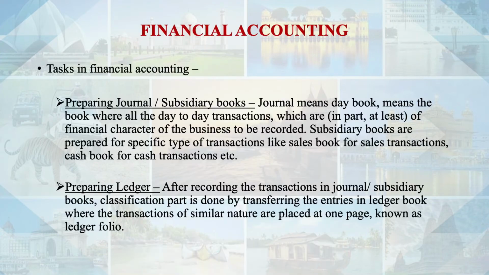Then we prepare a ledger. In case of ledger, we classify the transactions that we have recorded in the journal or various subsidiary books. Means the similar transactions related to one specific individual or having some similar nature are placed on a single page in the ledger. That is basically known as the ledger folio or the ledger account of that particular individual, that particular organization, or that particular nature.